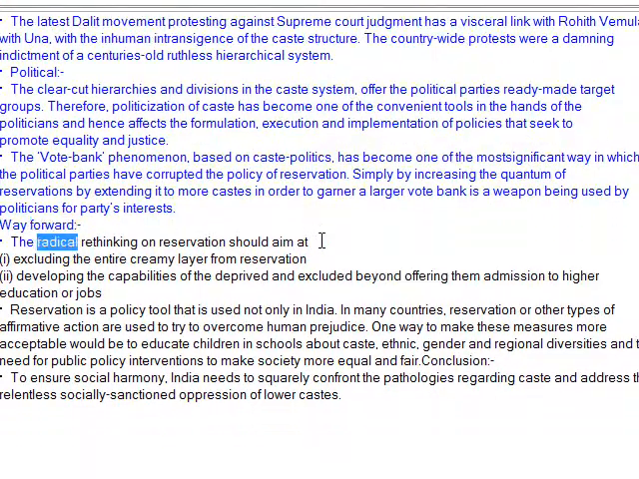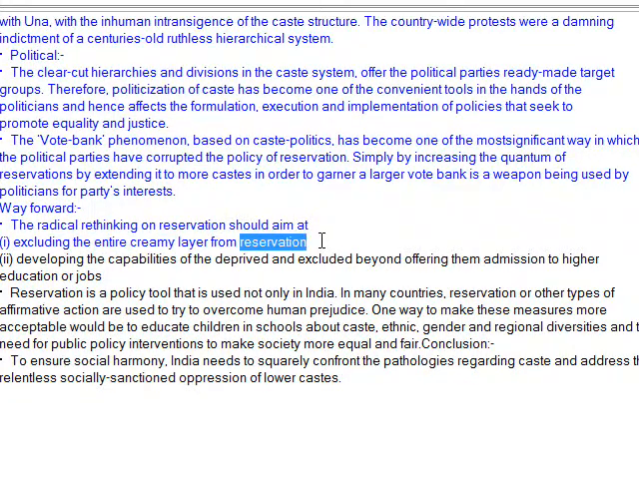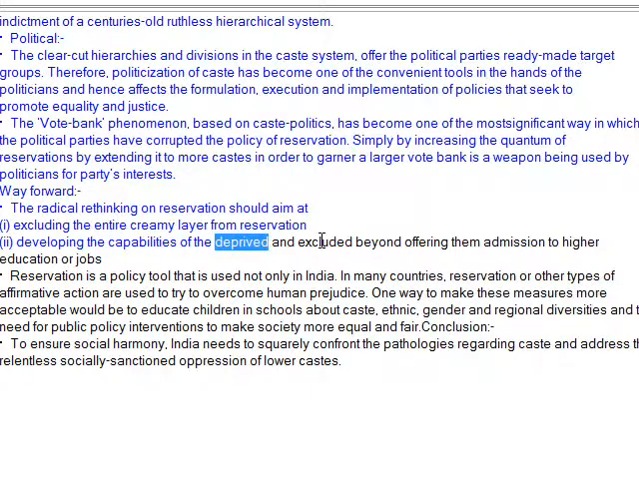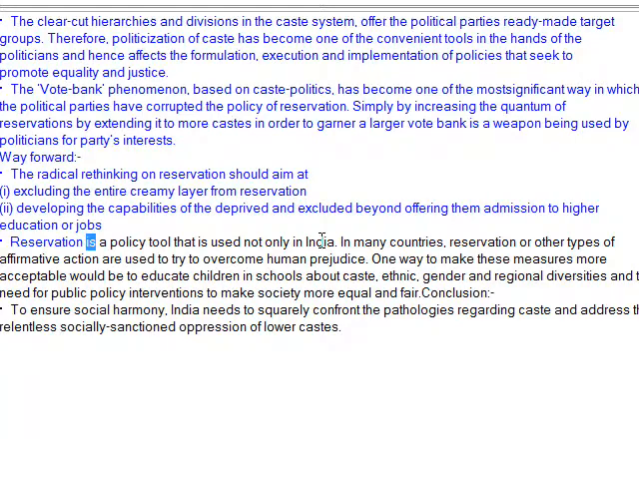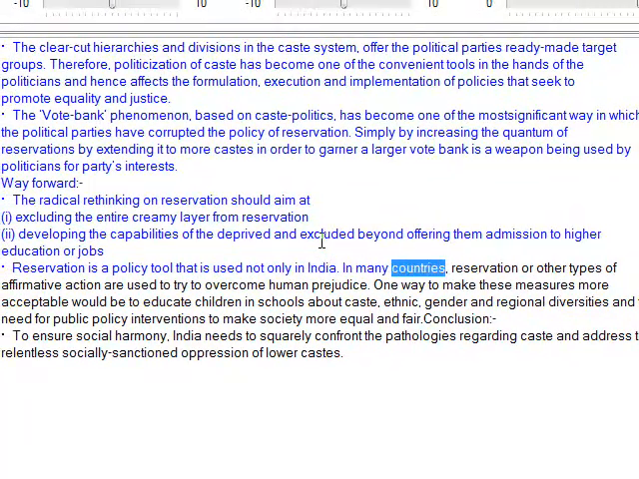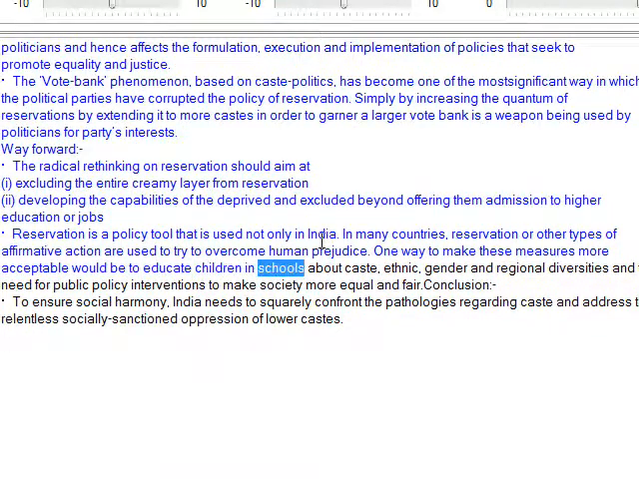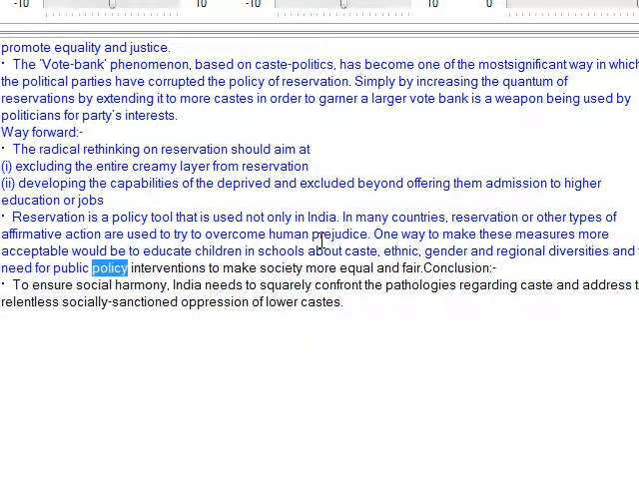Way forward. A radical rethinking on reservation should aim at excluding the entire creamy layer from reservation, i.e. developing the capabilities of the deprived and excluded beyond offering them admission to higher education or jobs. Reservation is a policy tool that is used not only in India. In many countries, reservation or other types of affirmative action are used to try to overcome human prejudice. One way to make these measures more acceptable would be to educate children in schools about caste, ethnic, gender and regional diversities and the need for public policy interventions to make society more equal and fair.